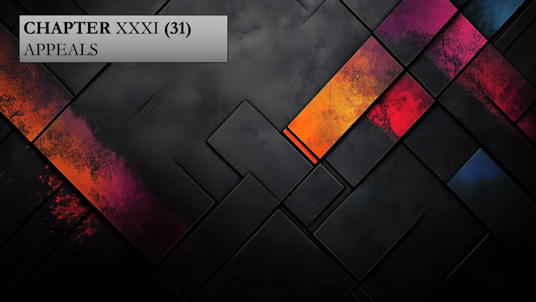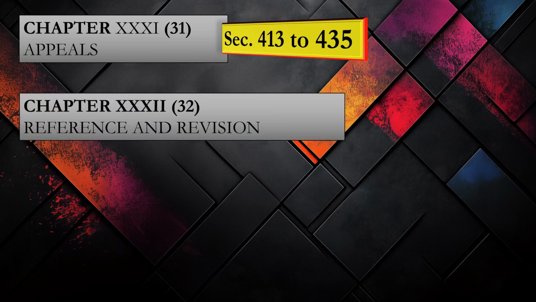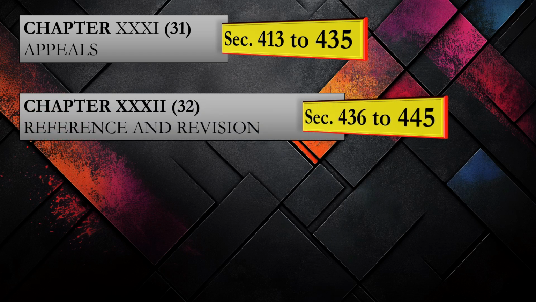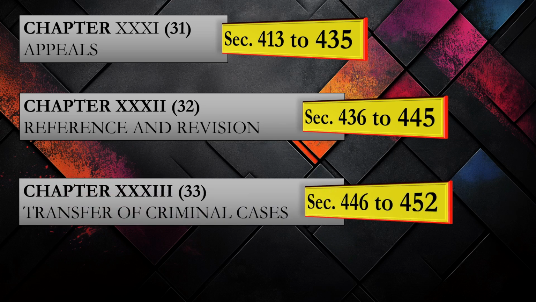After the decision part, what will you provide? You will provide appeals. Chapter number 31 under section 413 to 435. On the basis of decisions, there can be references and revisions under chapter 32 and under section 436 to 445. Nagarik Suraksha forgot to give the transfer of criminal cases, that is under chapter 33 under section 446 to 452.